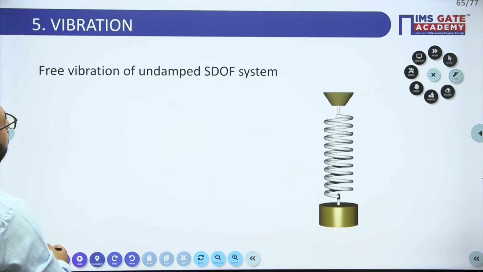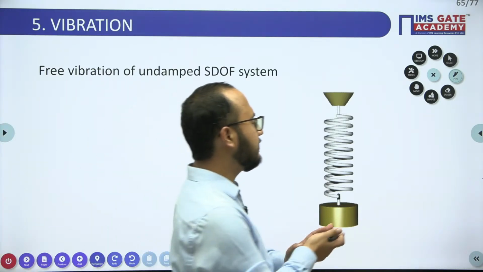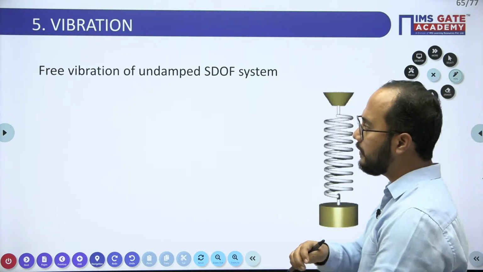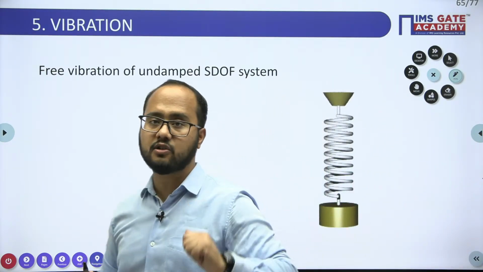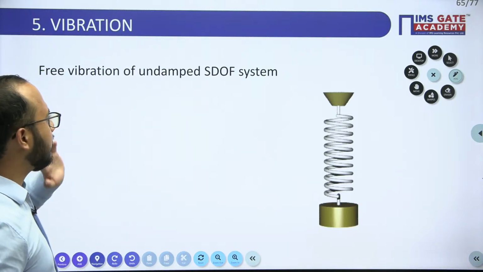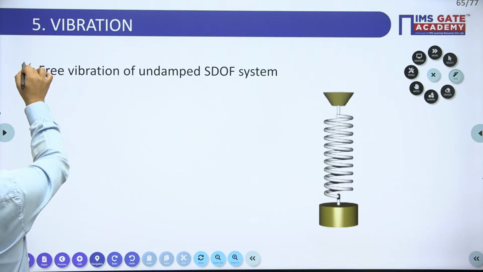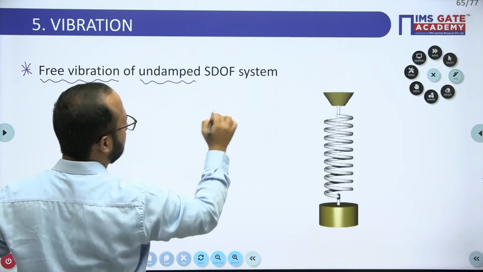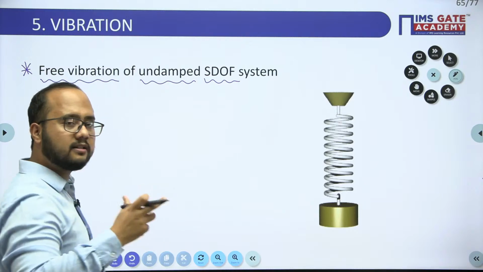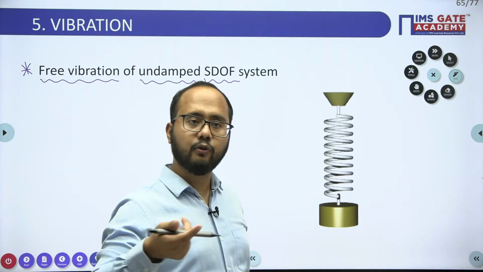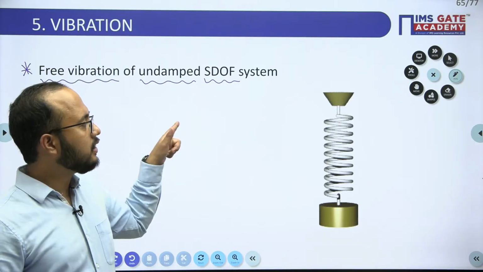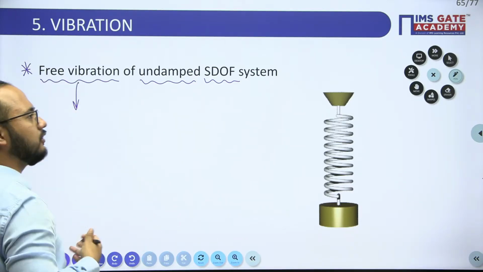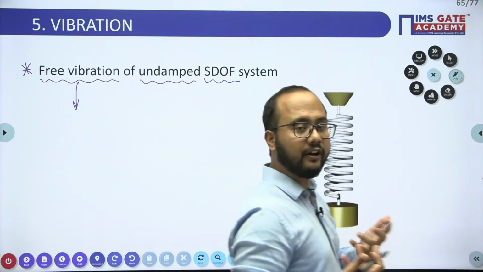We'll move on to the next part, that is vibration. Before moving forward, you need to understand which topic is there in our syllabus for civil engineering students. The topic is vibration, but if I expand it, this is the part: free vibration, undamped, single degree of freedom system. We need to understand this heading before going into details. What is free vibration? Why are they calling it free?